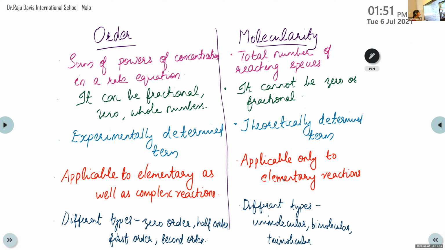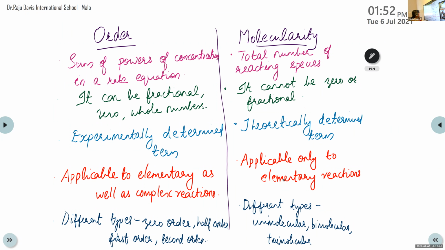Okay, do not get confused with these two terms. Order is the sum of powers or exponents of the concentration terms in a rate equation. Molecularity is just the total number of reacting species involved in a reaction. Order can be a fractional value, 0, or whole numbers. Molecularity cannot be 0 or fractional. Order can be only determined experimentally. Molecularity, we can theoretically determine the value.